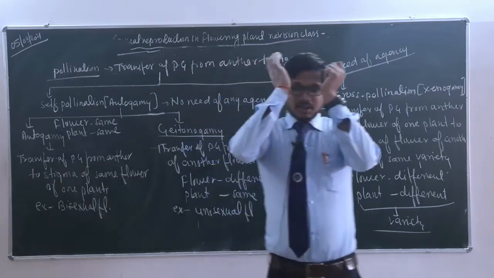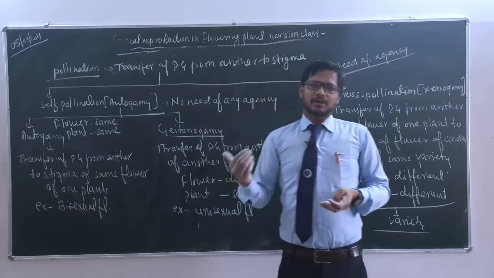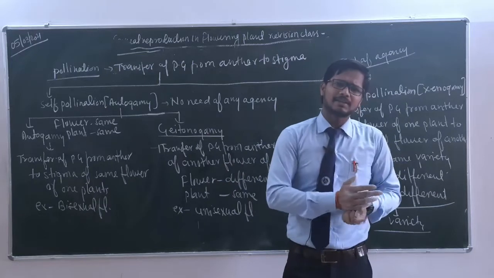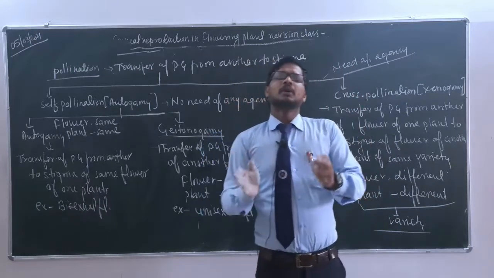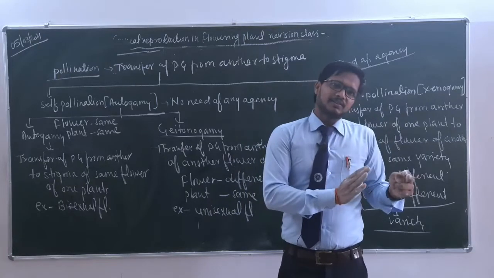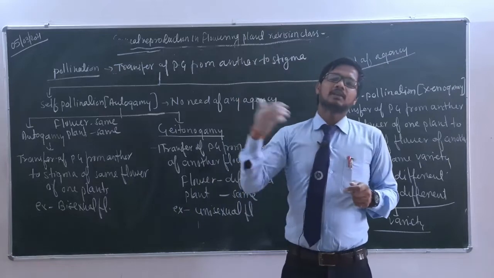In your syllabus there are two agencies, biotic agents as well as abiotic agents. First of all we will discuss the abiotic agents. In abiotic agents there are only two, wind and water. If the plant is pollinated by the wind, that condition is known as anemophily, and by water, that condition is known as hydrophily. And there are certain biotic agents.